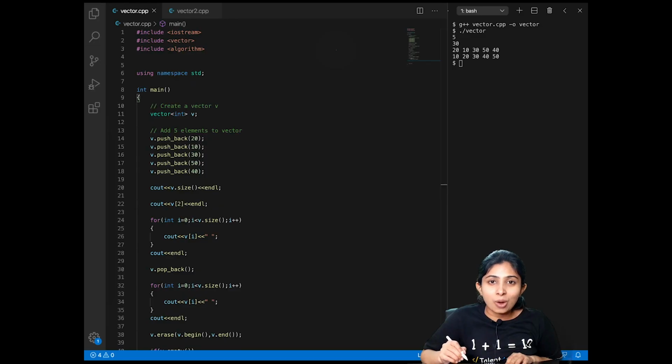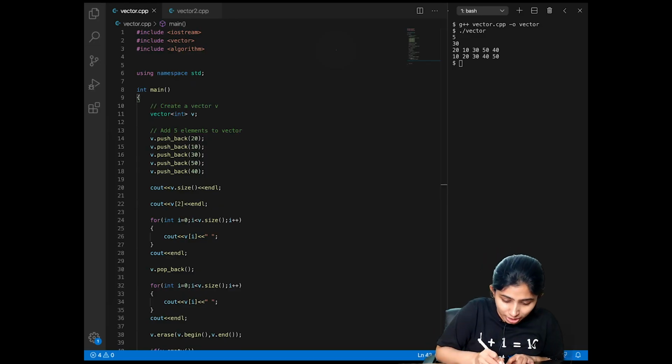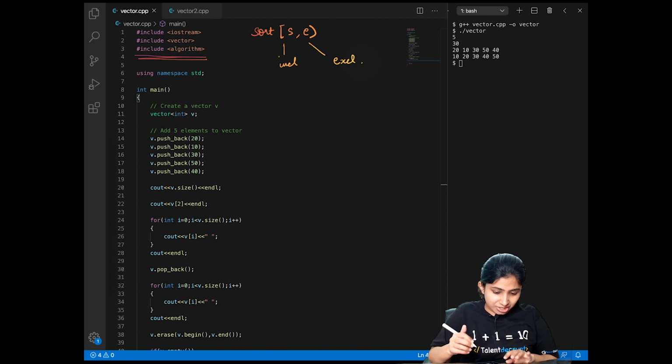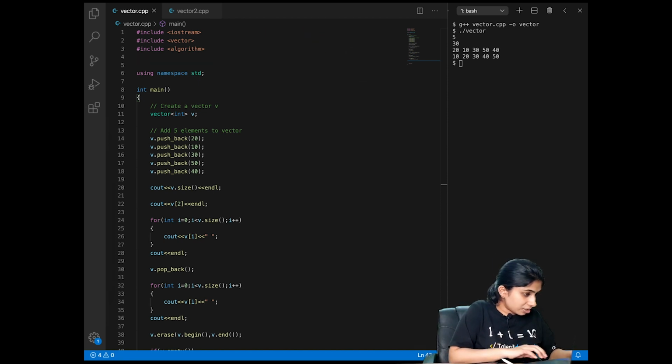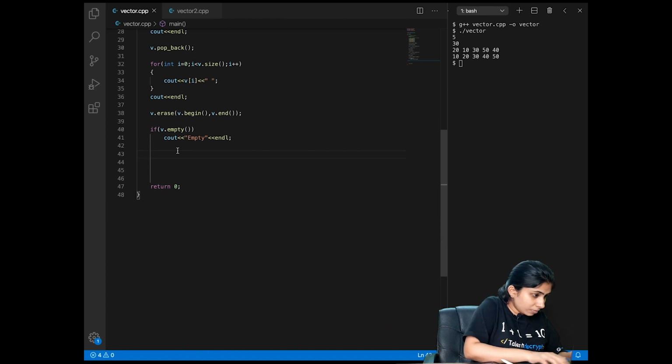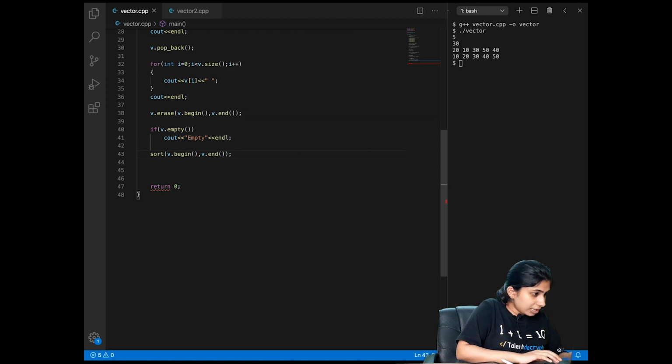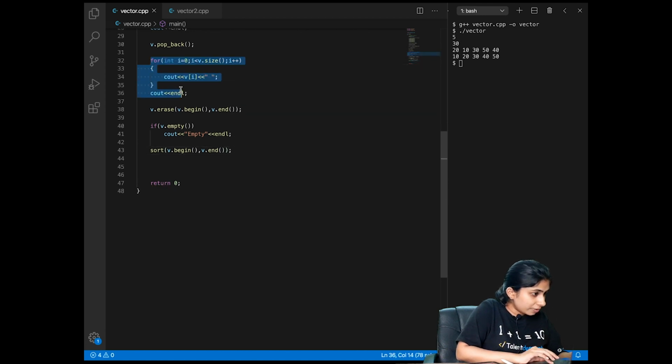Now let's have a look at how we can sort our vector. For sorting, we need to include the algorithm header file. Then we'll be able to use the sort function, which sorts our vector in a given range of s and e, where again s is inclusive and e is exclusive, similarly as we did in the erase function. So let's try to sort our vector from beginning to end, and then let's print our vector after sorting.